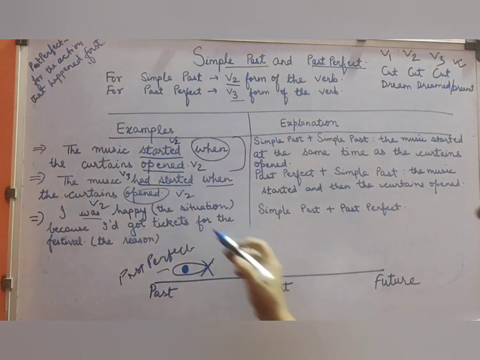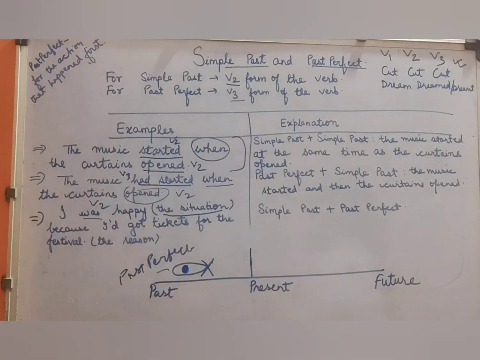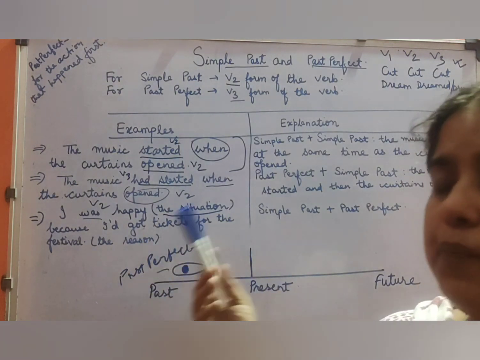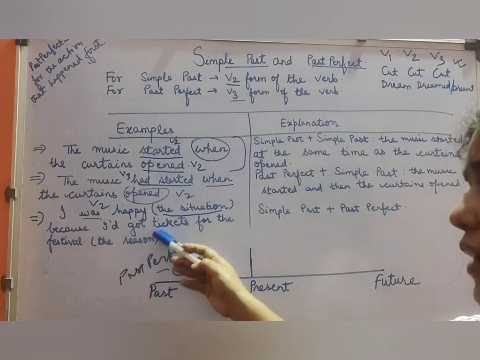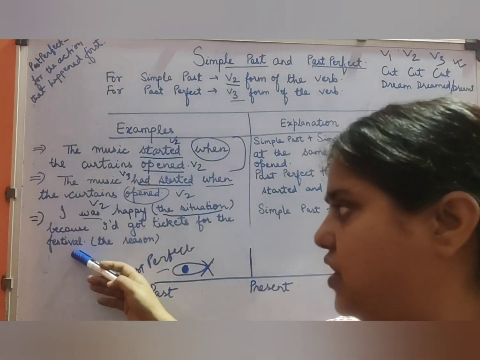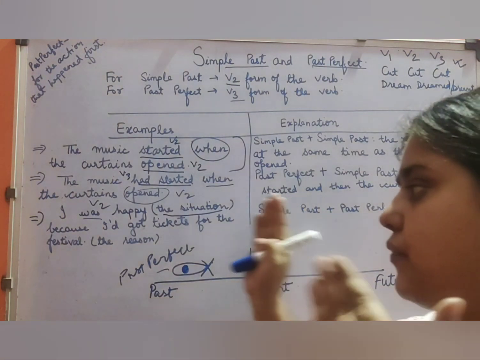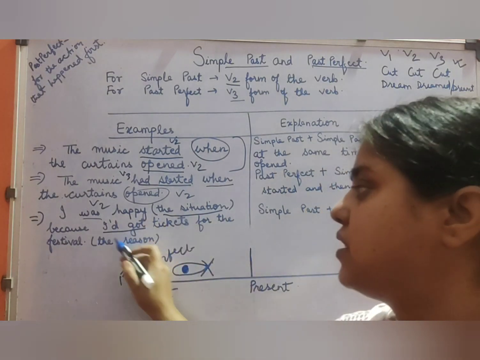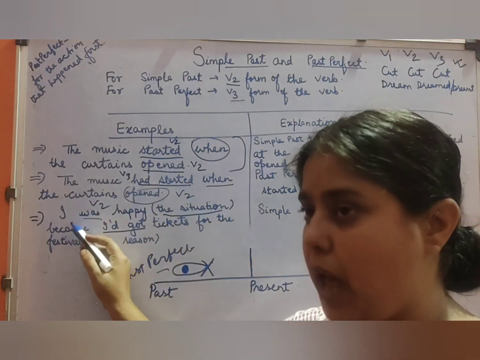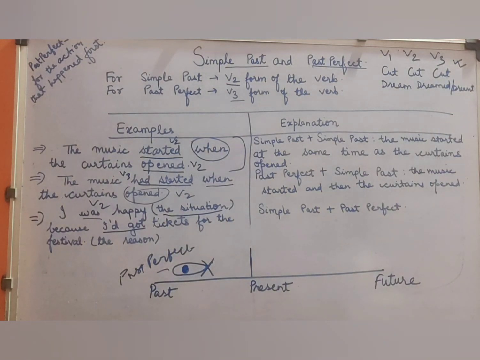Okay, and it implies the situation. So when we talk about the situation, we use simple past. Now the reason: if we talk about the reason, because I had got tickets for the festival. I was happy because I had got tickets for the festival. So I had got, this is the reason why I was happy, because I had got the tickets for the festival.